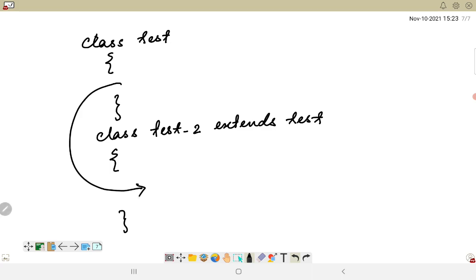So here what happens, I can inherit the properties or the methods or the variables of class test inside test 2,